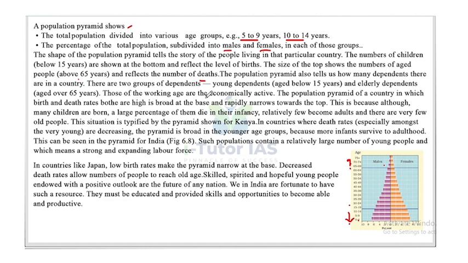Those of the working age are economically active. So these people, between the dependent groups, are the working people, and they are economically active.